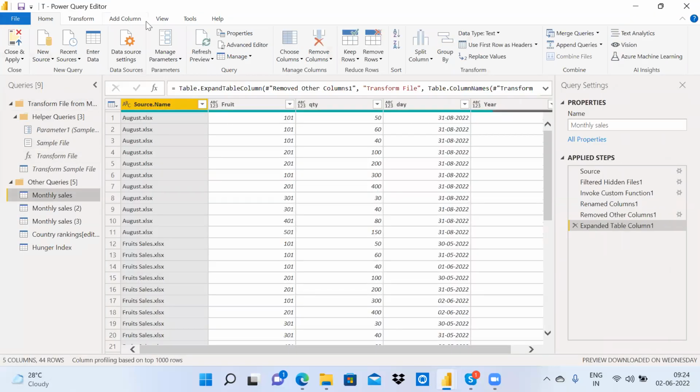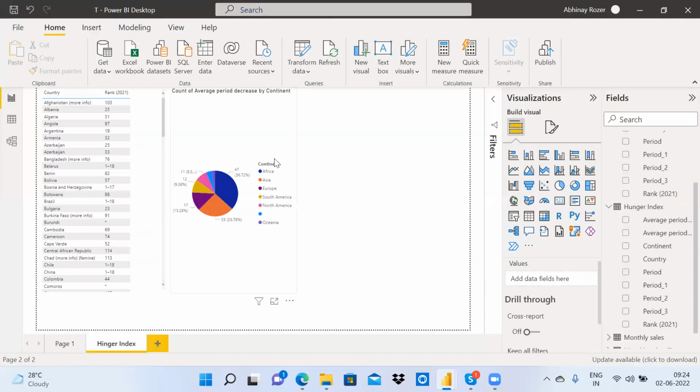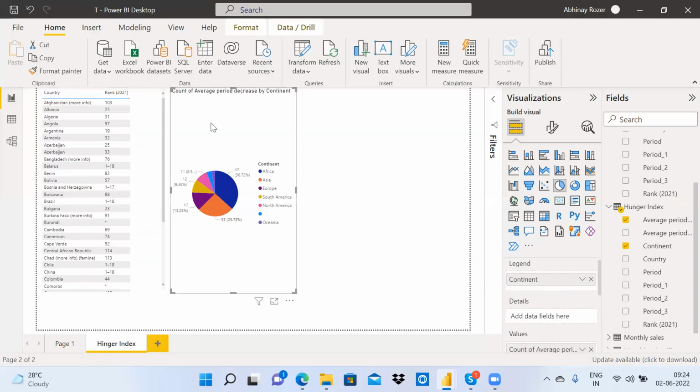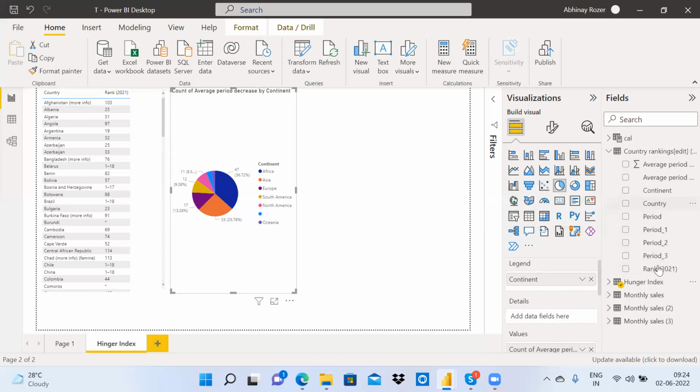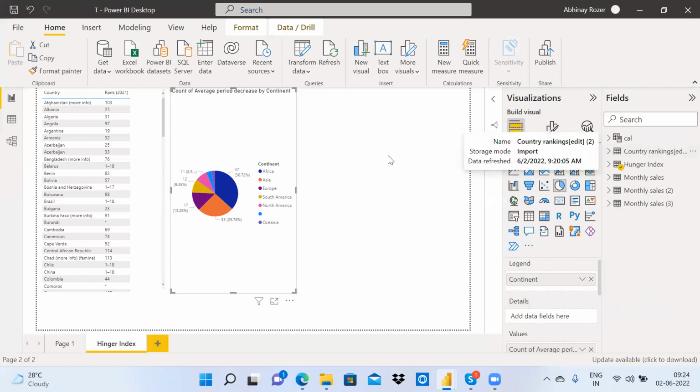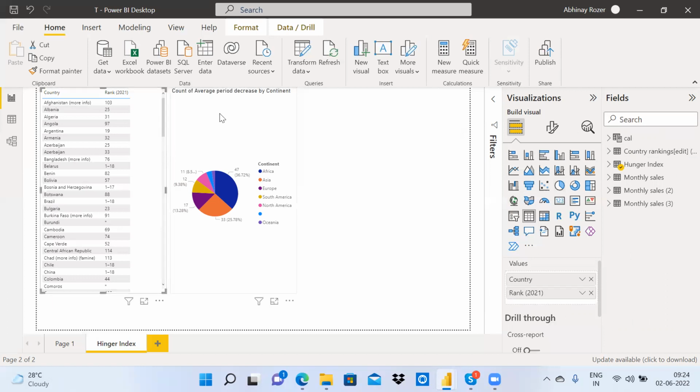So now all my graphs are pointed to Excel data. All my graphs are pointed to Excel data, right? I want to change it to web URL. I don't want to come here and change. I don't want to go to any visual.